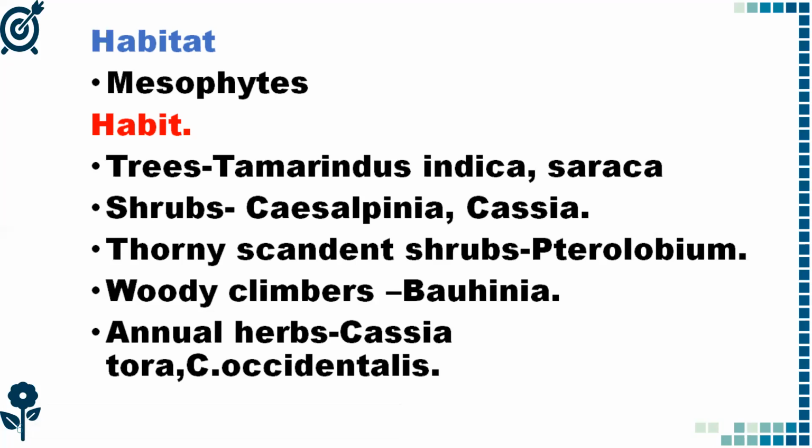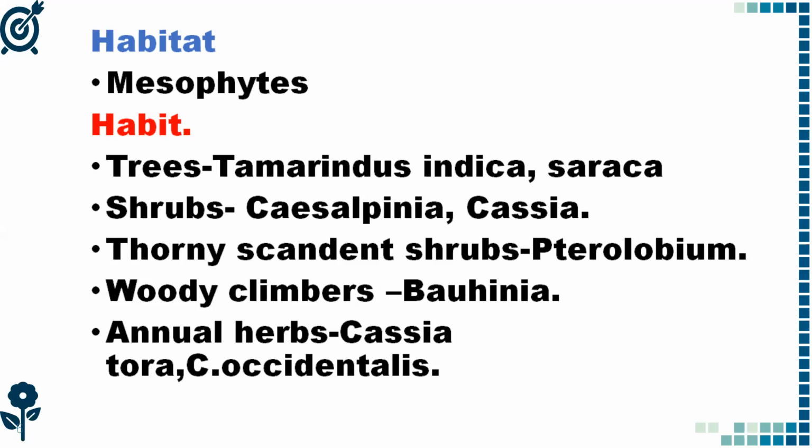Mesophytic means they grow in normal places, where cultivation is possible. These plants are distributed in such areas, so they are called mesophytic. Xerophytes and hydrophytes are almost absent, so all our plants belong to the mesophytes.